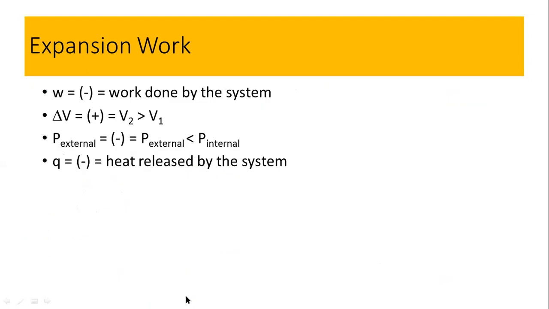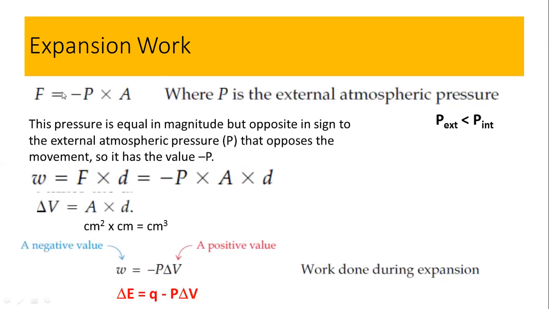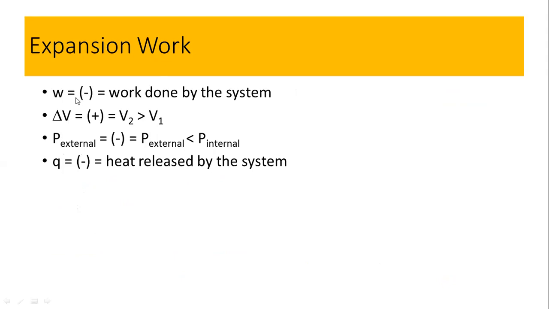Now, what are the others? We have already discussed. The first point is, in expansion, change in volume must be positive. That means V2, the final volume, must be greater than the initial volume. That must be the first property of the expansion. When this is positive, W must be negative, as explained over here. And W is negative.